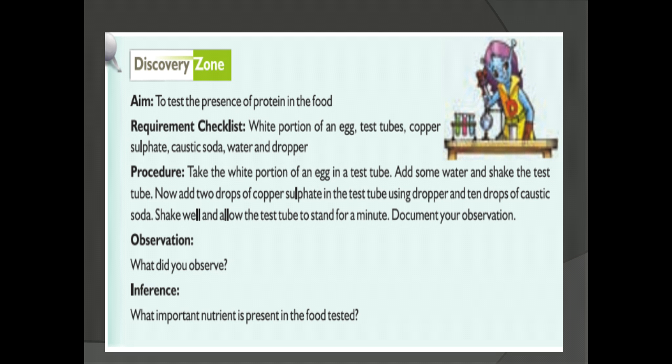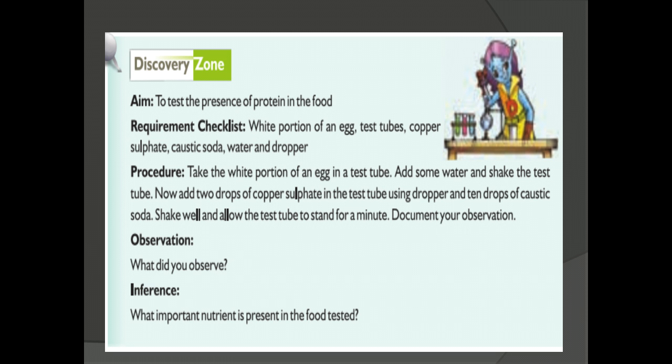And then we have to add 10 drops of caustic soda. What are all the things you have to add? Copper sulfate solution 2 drops and caustic soda 10 drops.